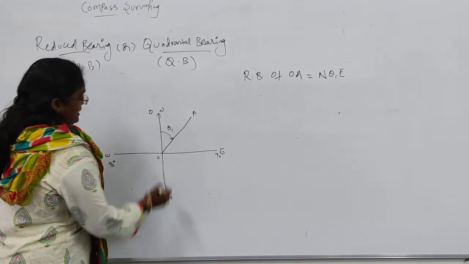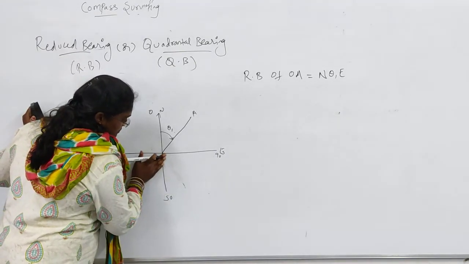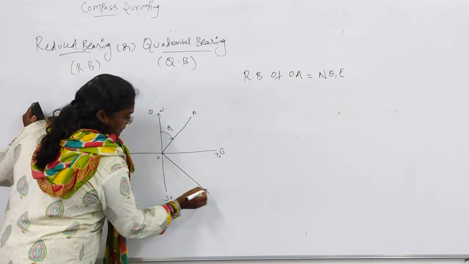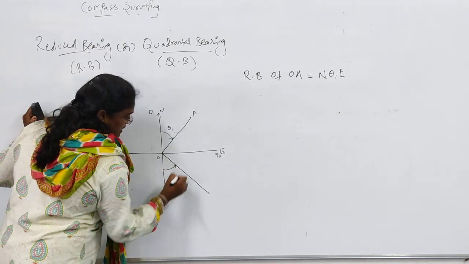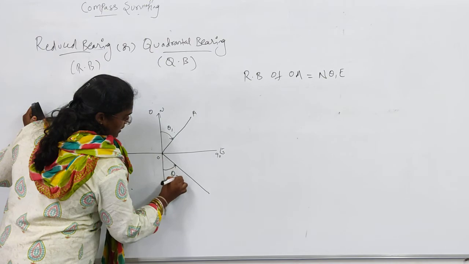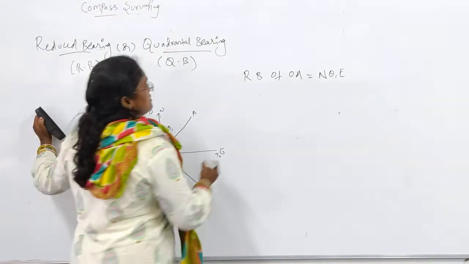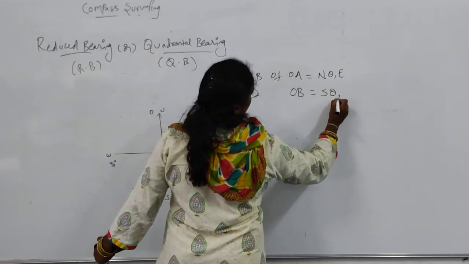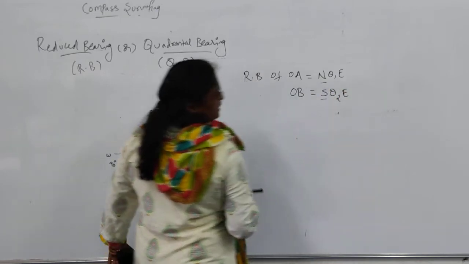Next, here is my target, and from south I take the angle towards the east. I have already told you, the reference will be north or south. The reduced bearing of OB will be south theta 2, making an angle towards the east.